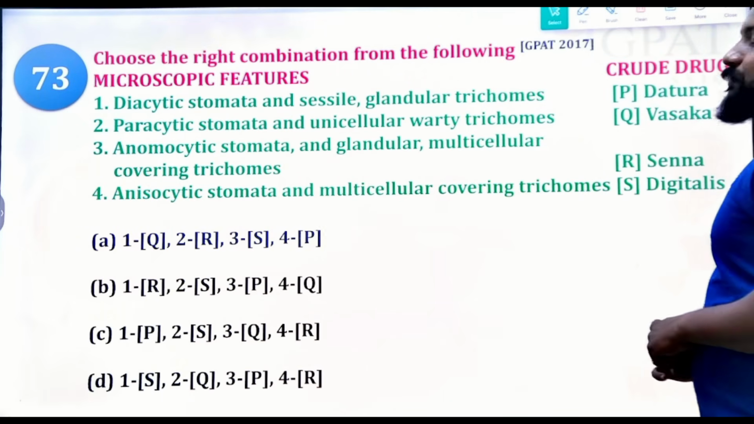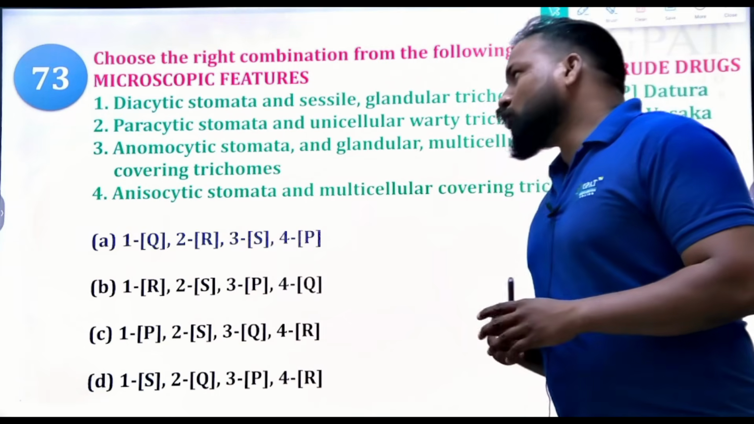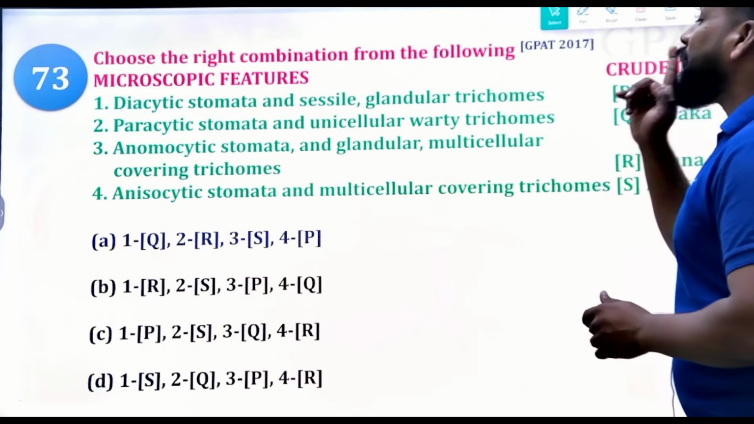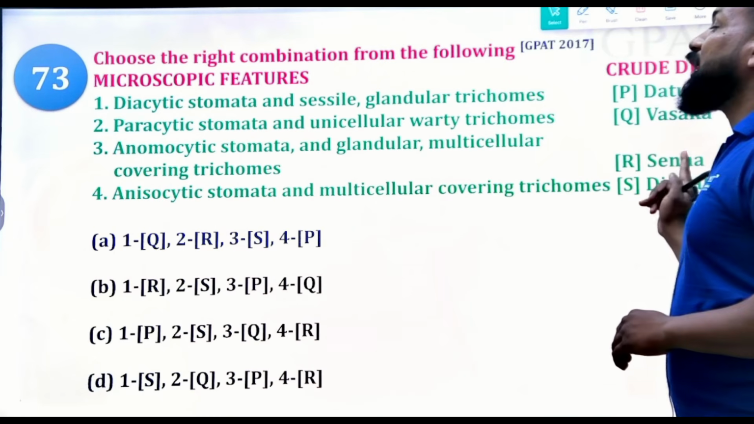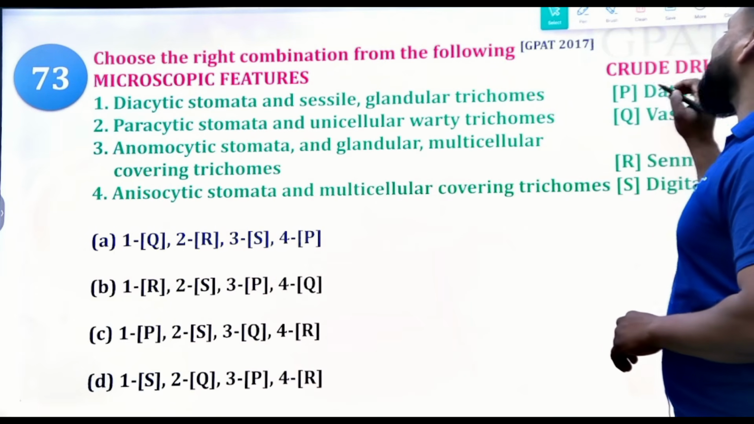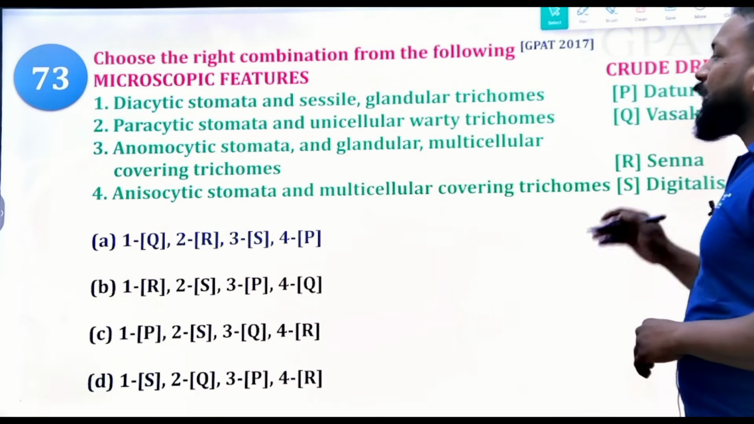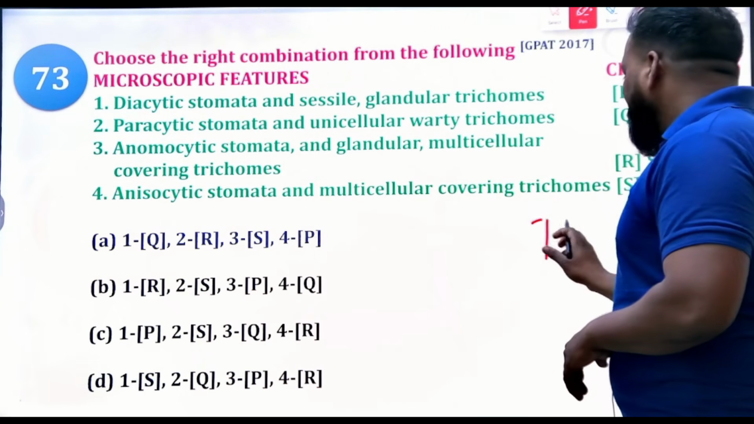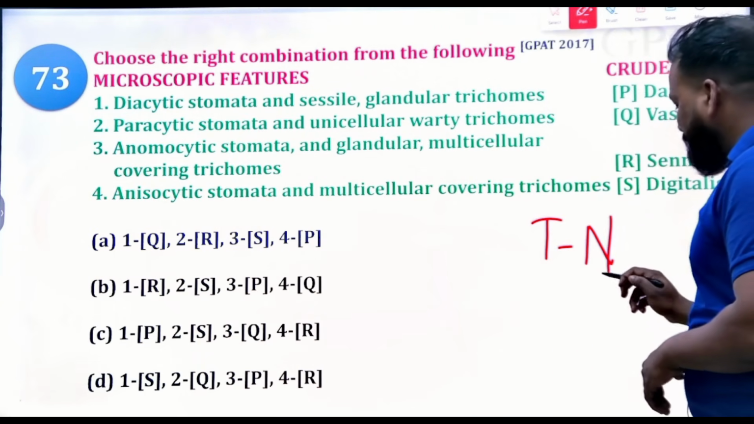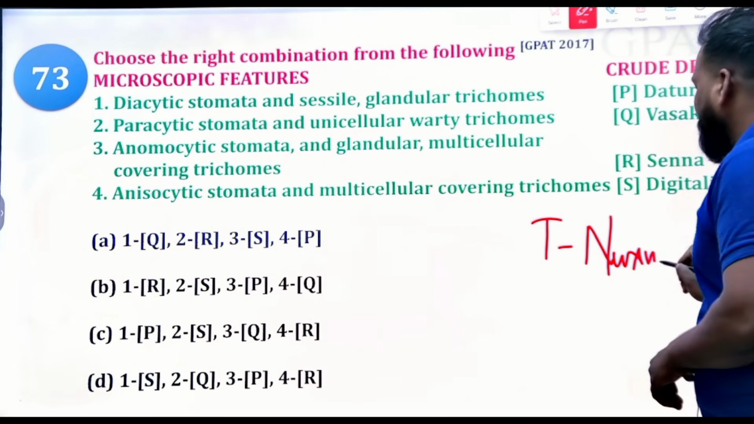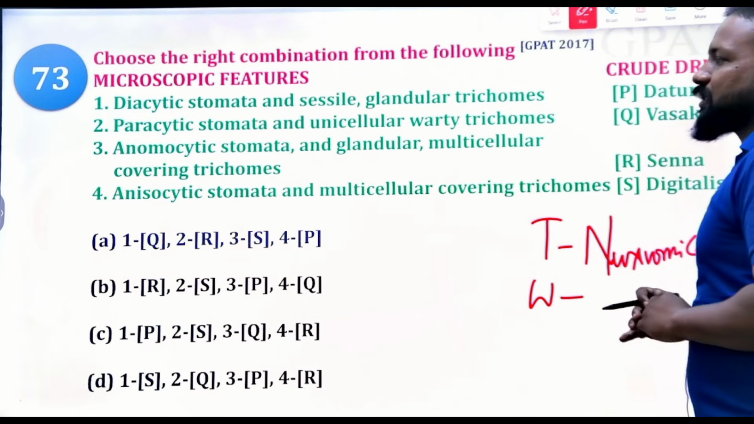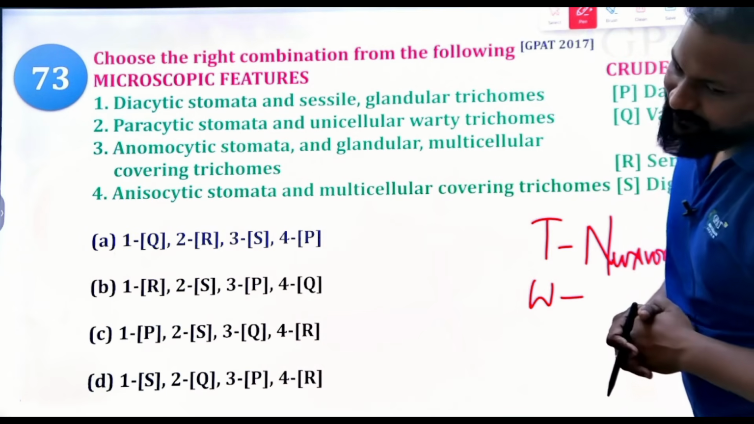Clear? And 2 means R, that means paracytic stomata and unicellular warty trichomes. Warty trichomes are seen in Senna. Try to remember these two. Senna contains warty trichomes, and of the special trichomes we can remember only 2. T-shaped trichomes are seen in Nux vomica, whereas warty trichomes are seen in Senna. Try to remember these two hints, and it will be very easy.